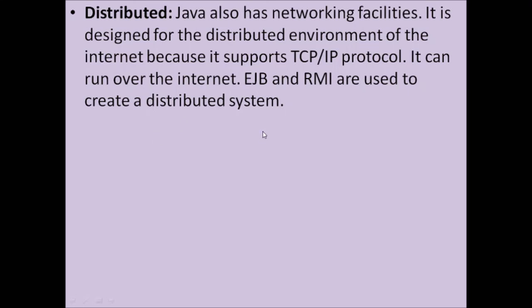It also supports the TCP/IP protocol. To develop distributed applications, we need EJB and RMI. EJB is Enterprise Java Beans. It is a development architecture. RMI is Remote Method Invocation. It is an API. Using these, one can develop distributed applications.